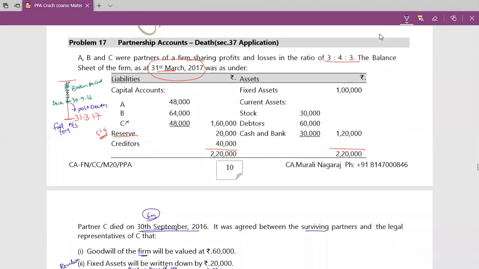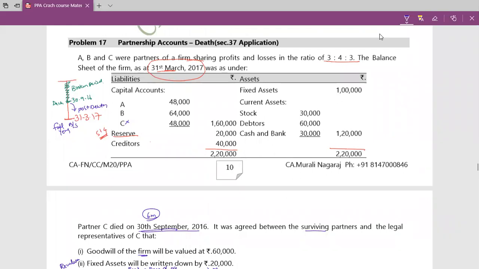So yes, problem number 17. Here we have the difference in case of death of the partner. What all am I supposed to give? It is capital balance plus share in goodwill plus share in revaluation profit or loss plus share in reserves and undistributed profits. These are the things we require to settle.